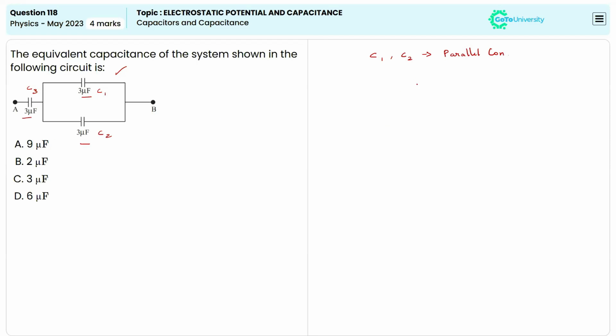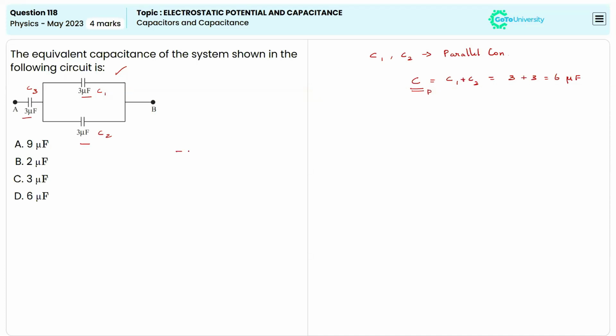So it's known that whenever the capacitors are connected in a parallel connection, the total capacitance will be equal to C1 plus C2. So here we can write 3 plus 3, which will be equal to 6 microfarad. Now we calculated the total capacitance which is connected in the parallel connection.